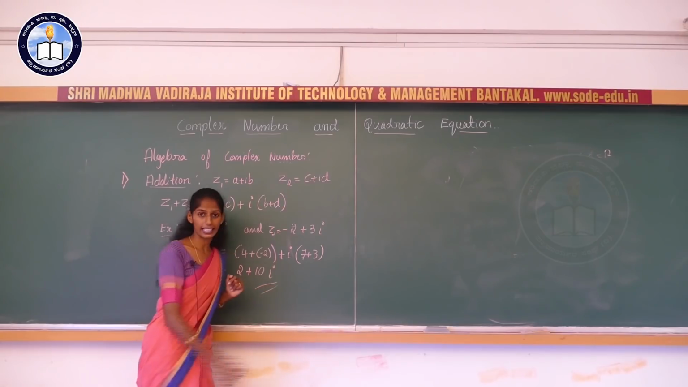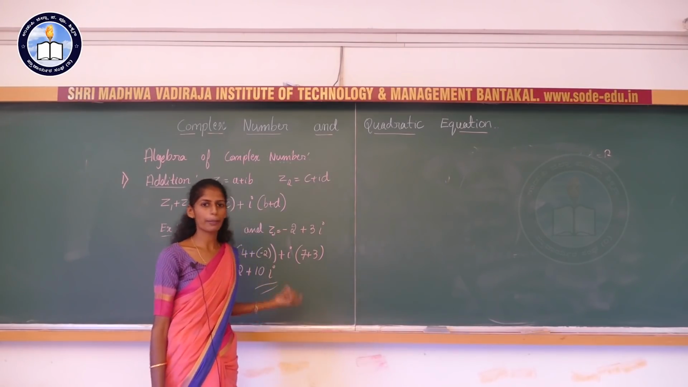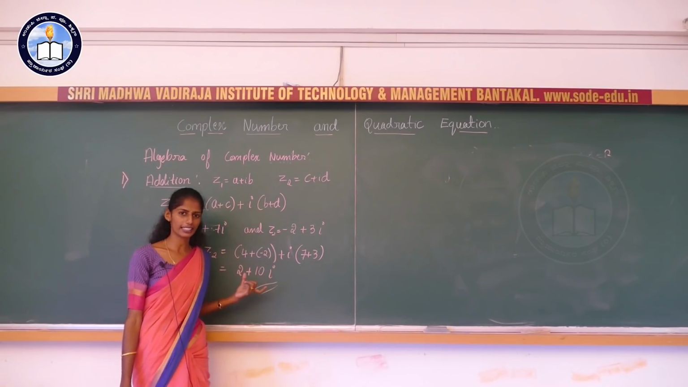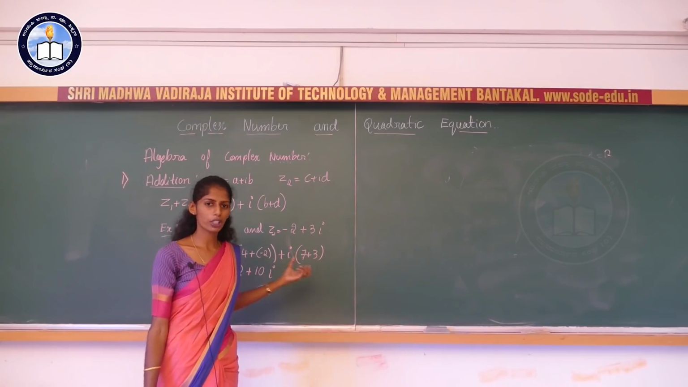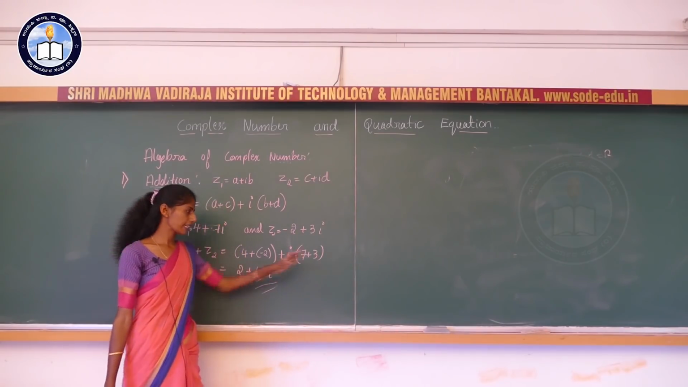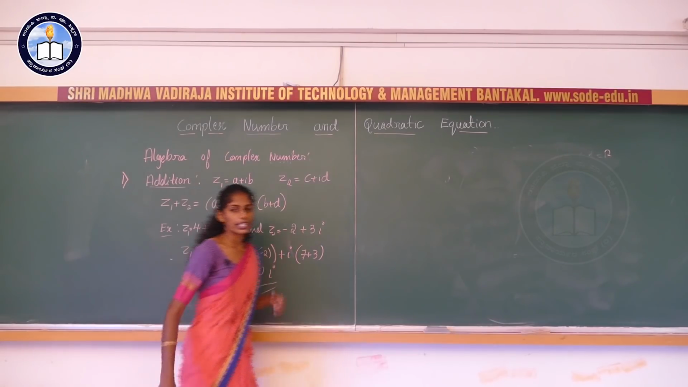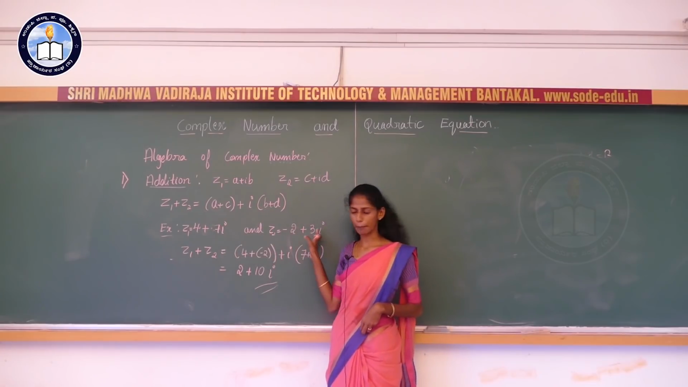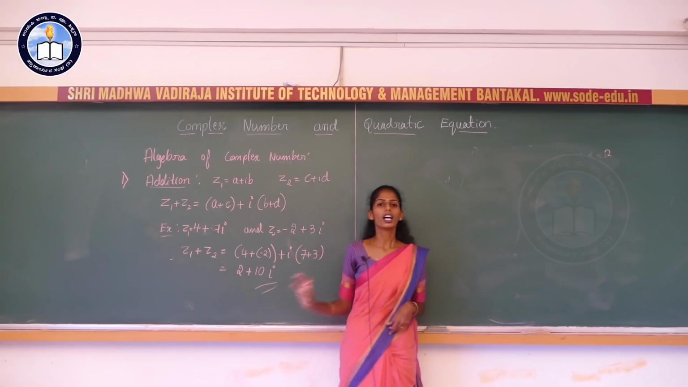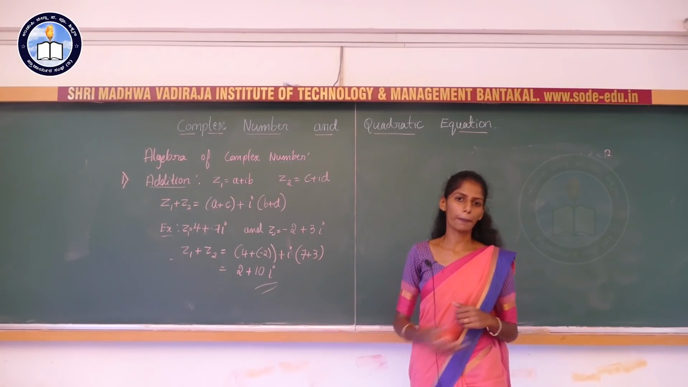You need to write the i. If there is no i, then we will not call it a complex number. If the imaginary part exists, we can call it a complex number. In that case the constant will be 0, but here we need to write the i compulsorily. You can observe these two are complex numbers and the resultant is also a complex number. This is addition of two complex numbers.